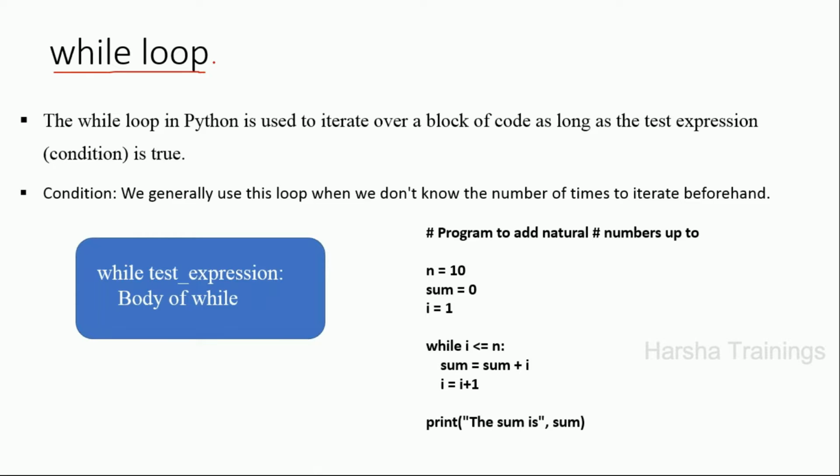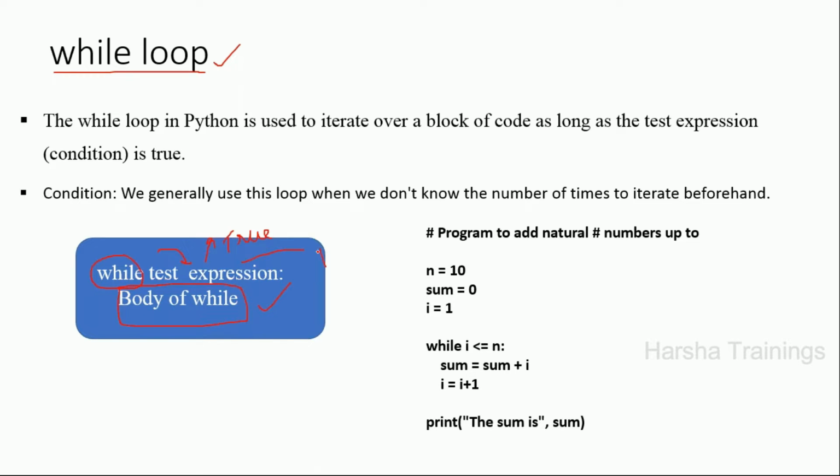Now, in the previous class, we did the for loop. The second loop that is supported by Python is the while loop. Let us look at the syntax for the while loop first. While is a keyword followed by an expression. Here, if the expression returns true, I will execute this block of statements. I am going to execute this block of statements as long as the expression is true.